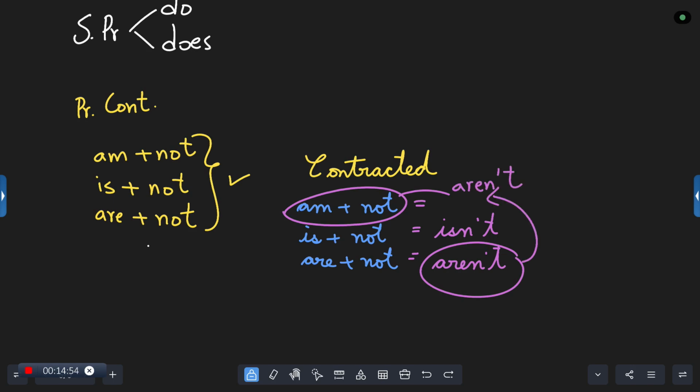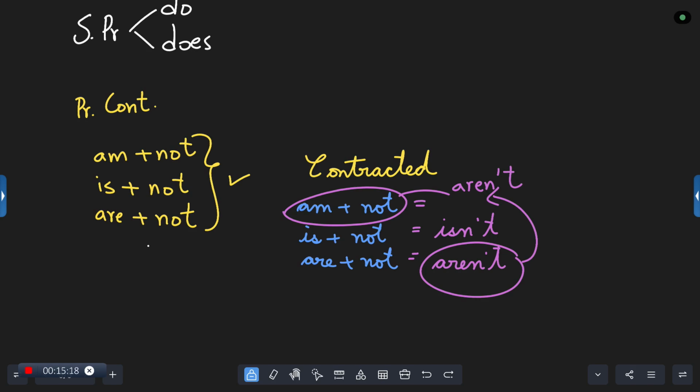A-R-E-N apostrophe T. I am teaching. Is it understood? I am teaching. I am not teaching. Aren't teaching. Am I teaching? Am I not teaching? Aren't I teaching? I'm teaching, aren't I? I'm not teaching, am I? Here we get all the 8 sentences in that part.